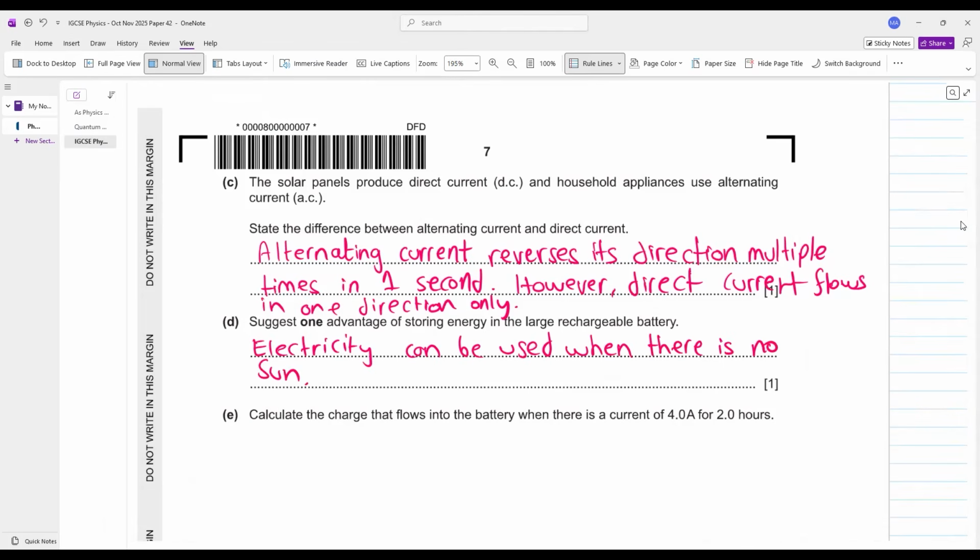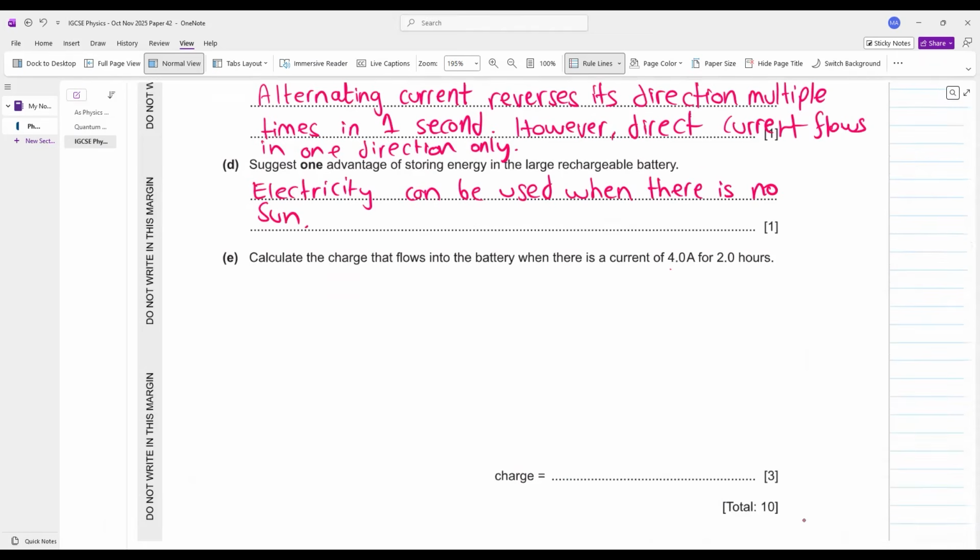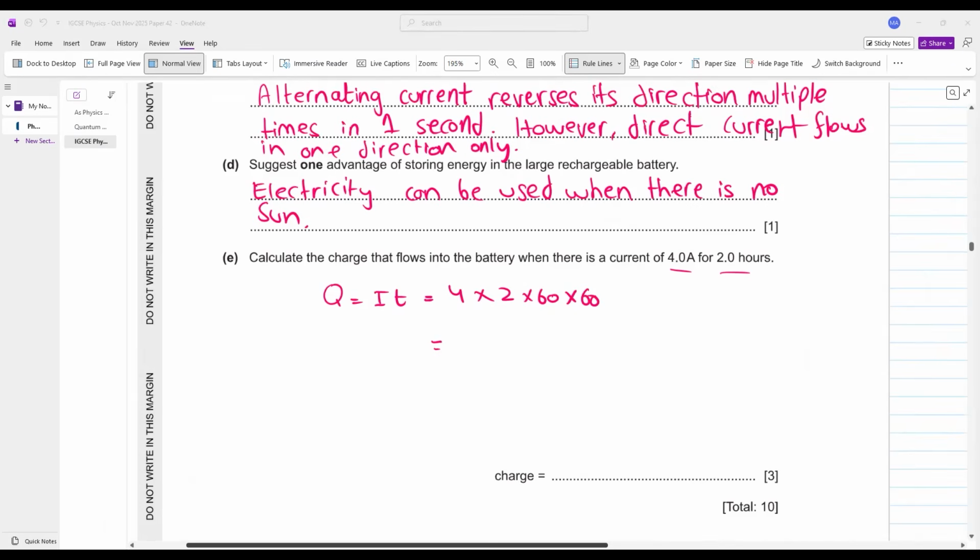Calculate the charge that flows into the battery when there is a current of 4 ampere for 2 hours. Charge का formula क्या होता है? Current into time. What is current? 4 ampere. What is time? 2 hours, so 2 into 60 minutes in each hour, into 60 seconds in each minute. What does your charge come out to be? Charge comes out to be 29,000 coulombs.